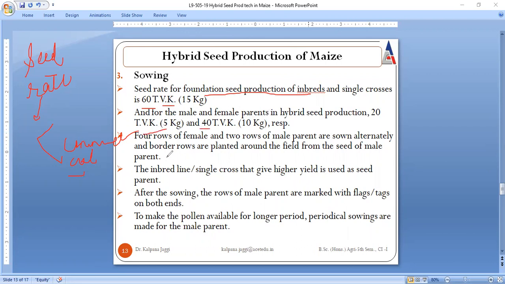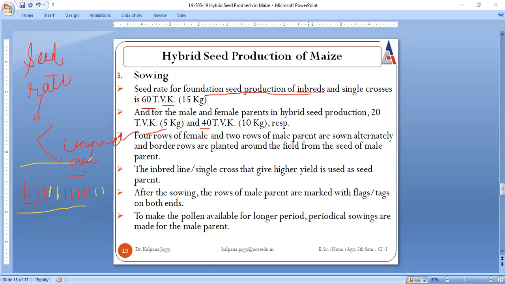What is to be done? 4 rows of female, then 2 rows of male, sown alternately. Then again we repeat 4 rows of female and again 2 rows of male. Alternately means one after another. Sowing is to be done in this manner, right?